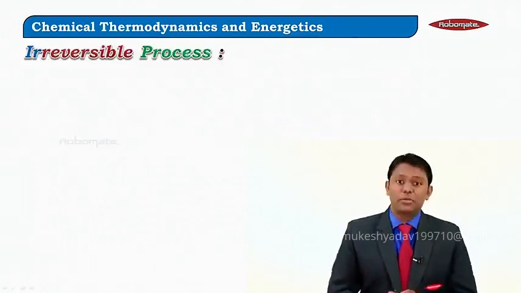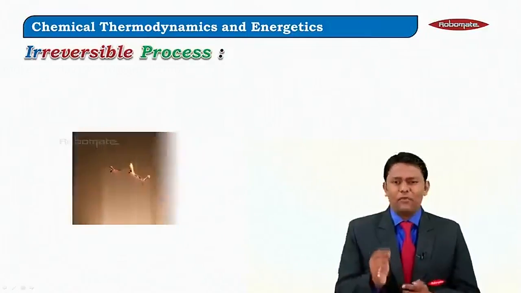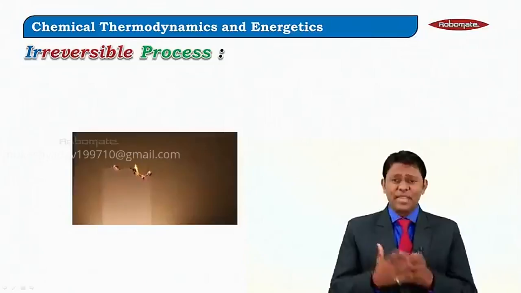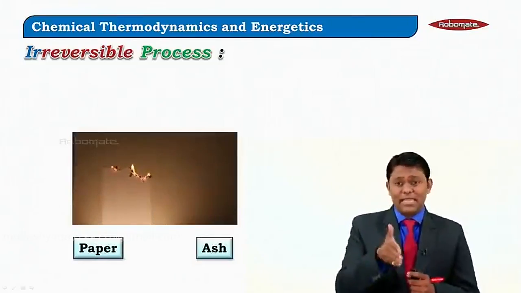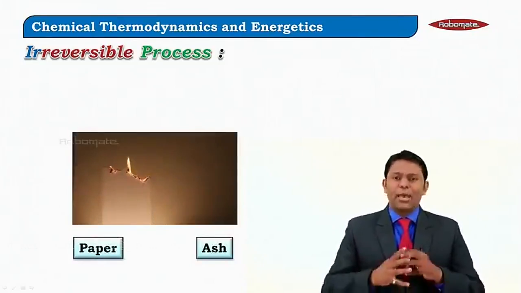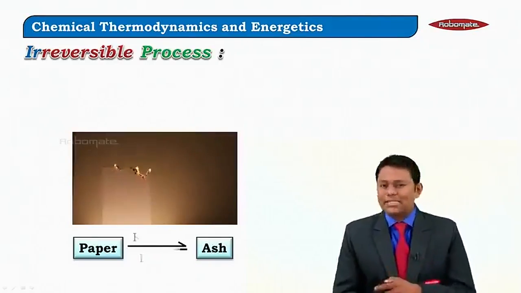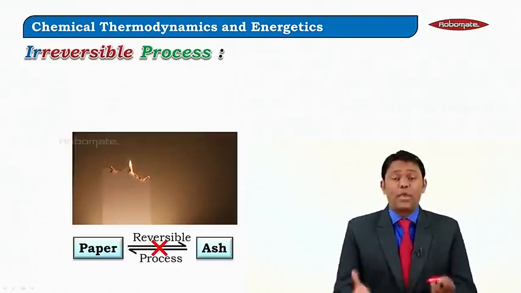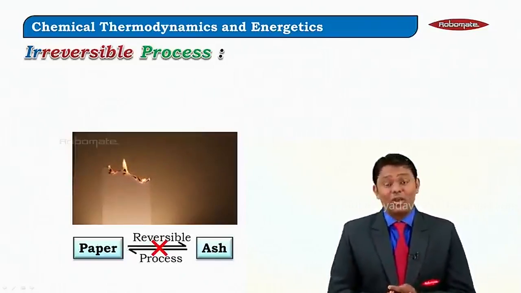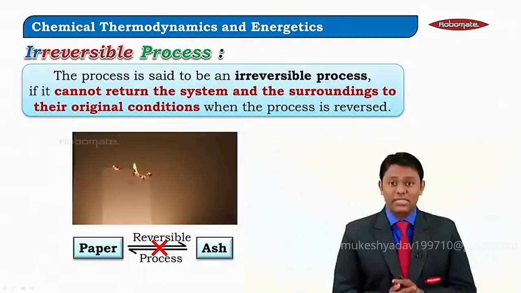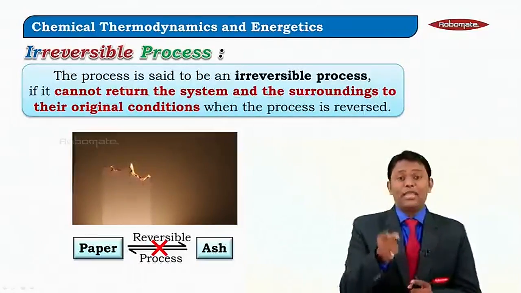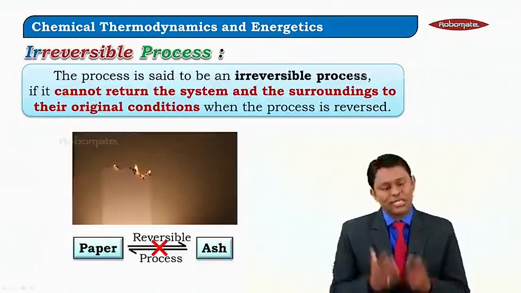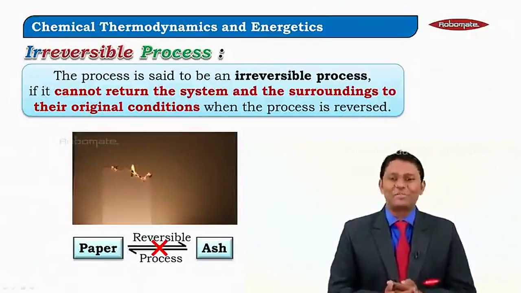What is an irreversible process? Now to understand that, I give you a small example. If you see this snap carefully, the paper is basically turning into ashes. Now, the ashes once again cannot be brought back to paper, then such situations or such processes are called irreversible processes. That means a process is said to be irreversible if it cannot return back to its original conditions.